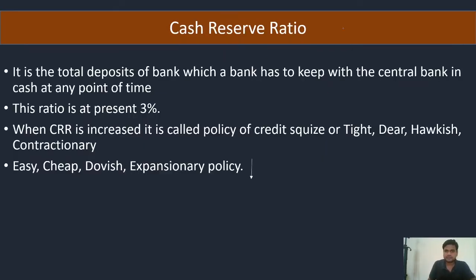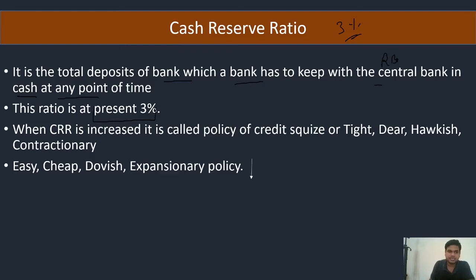So cash reserve ratio, CRR, which is 3% at present. First of all, I will read out the definition of it. After that, I will give you an example of how it works. It is the total deposit of banks which a bank has to keep with the central bank, means RBI, in cash at any point of time.